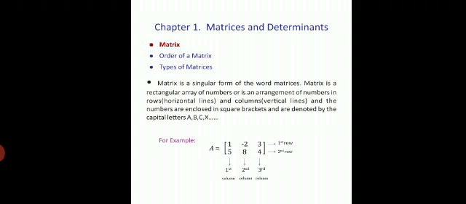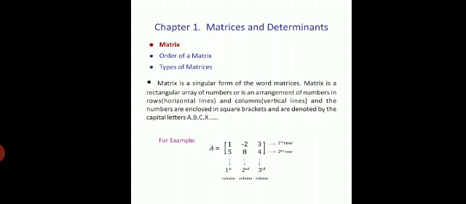For example, let us consider matrix A, which is denoted within square brackets. Some elements are written in this. They are 1, -2, 3, 5, 8, 4.